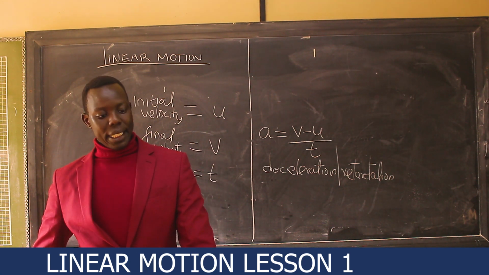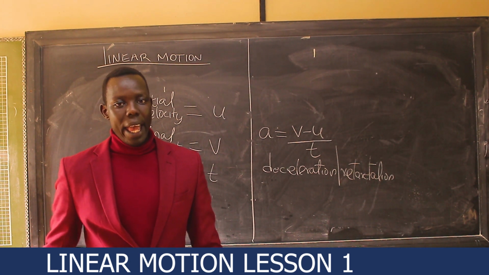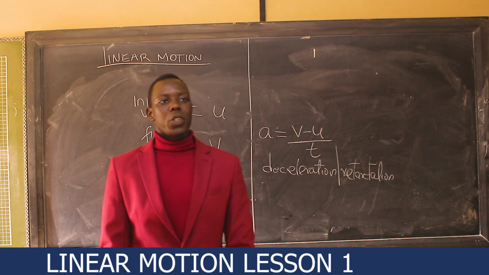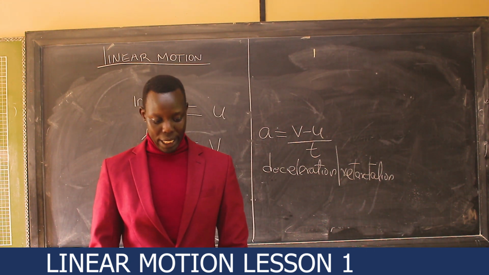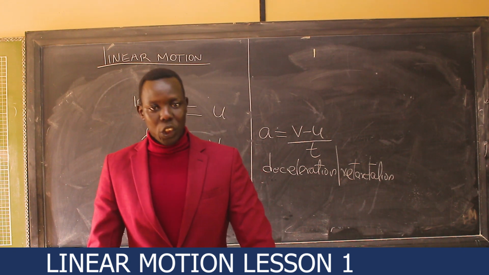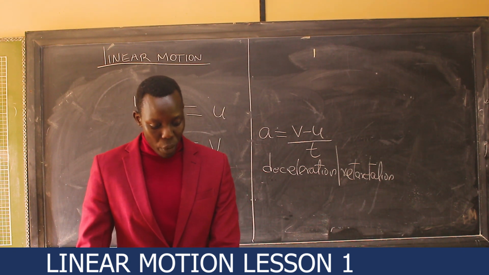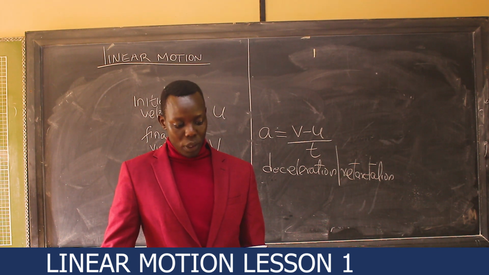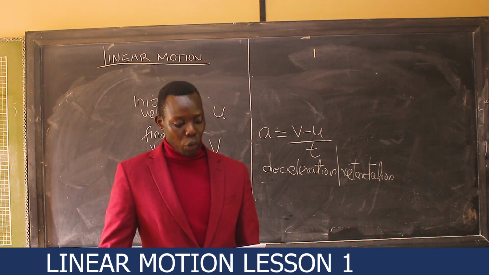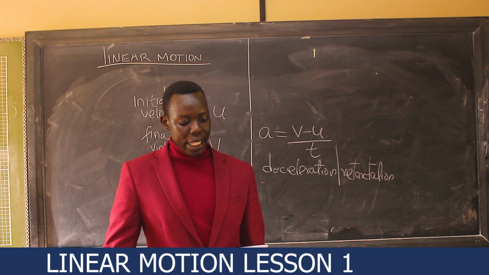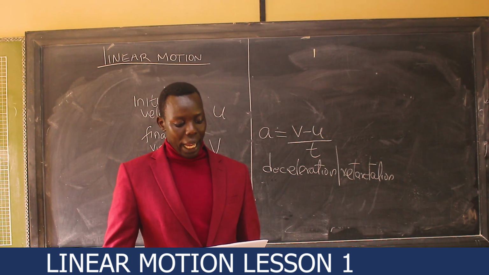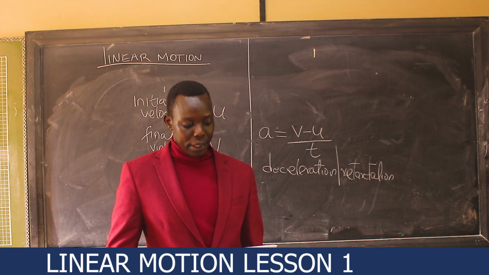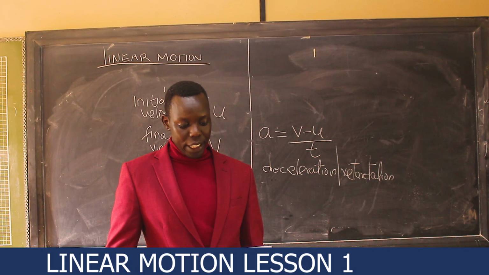So I want to take us through a few questions here. I'm not going to write on the board, but you are the one to write it, then we will do it together. I will read it for you as you write the question. A body covers a distance of 10 meters in 4 seconds. It rests for 10 seconds and finally covers a distance of 90 meters in 6 seconds. Calculate its average speed.